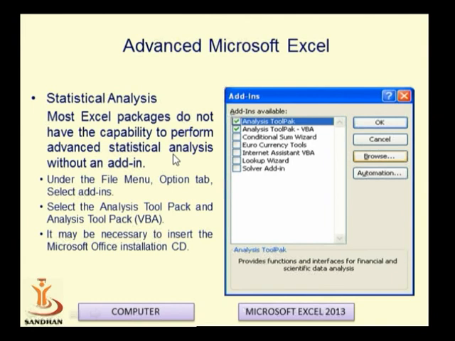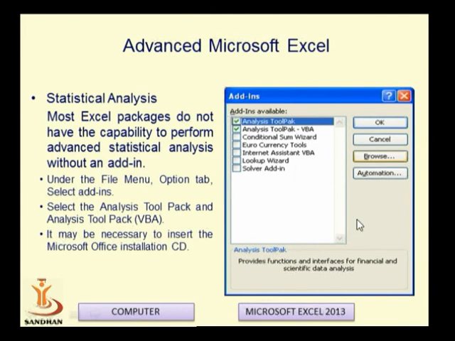Most Excel packages do not have the compatibility to perform advanced statistical analysis without an add-in. So under the File menu, we select the Options tab, and then by selecting Add-ins, we can select the Analysis ToolPak. Sometimes it will require the installation CD if it is not installed before. It will then install the add-in of the statistical ToolPak.